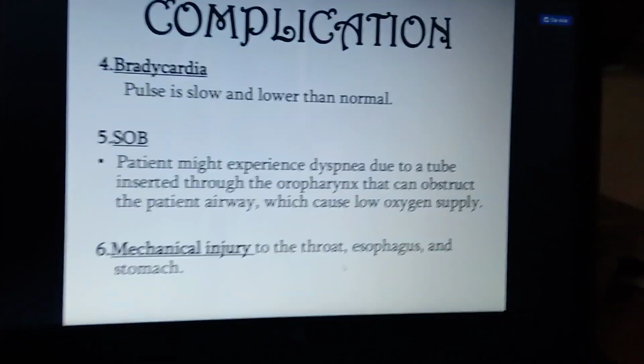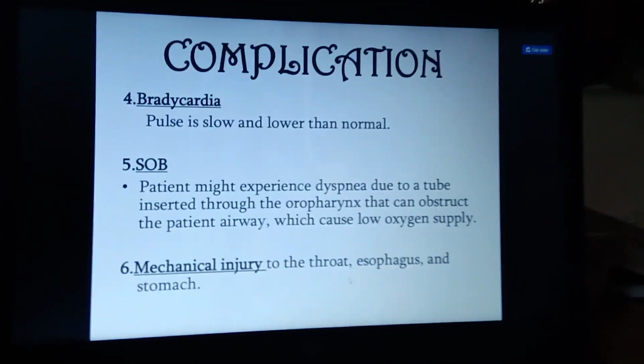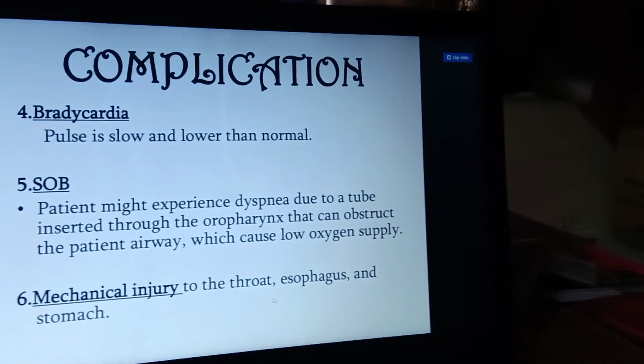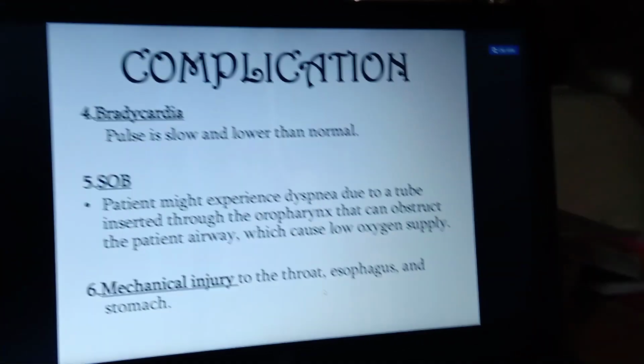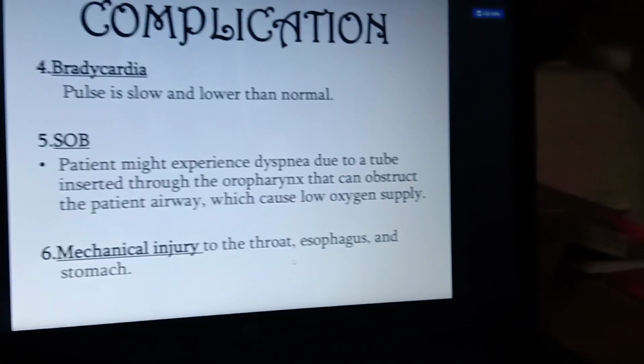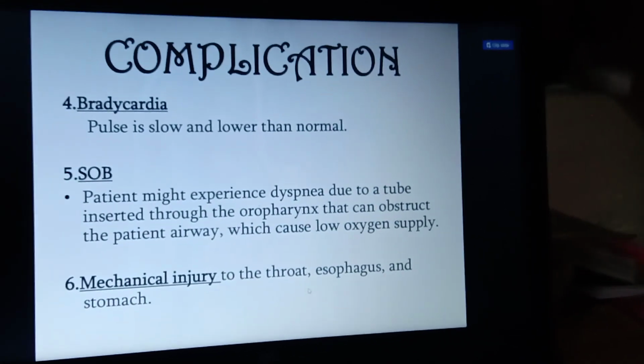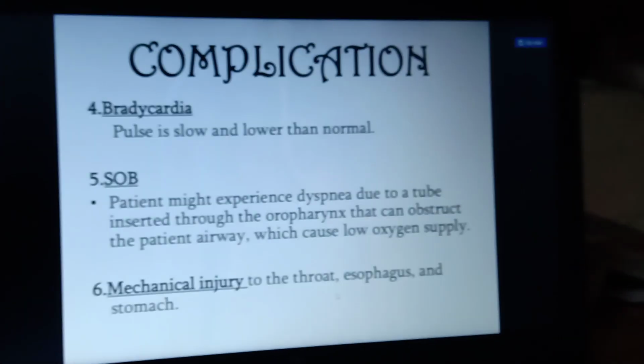And the next one is SOB, cessation of breathing. So what is going to happen here? You will have a lack of oxygen supply automatically, and you are not going to take oxygen orally. If there is any laryngospasm in the oropharynx or any obstruction of the airway, it is going to lead to the cessation of breathing.